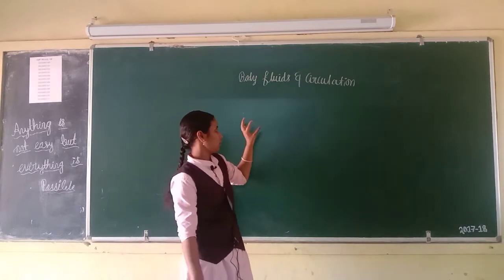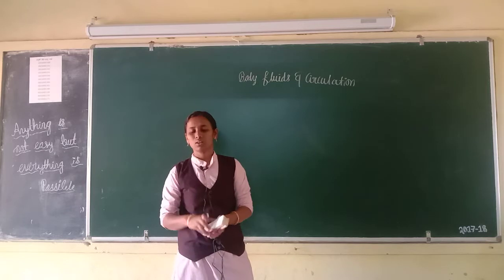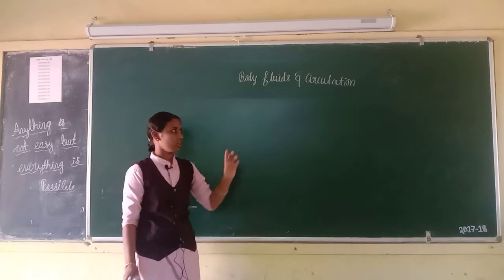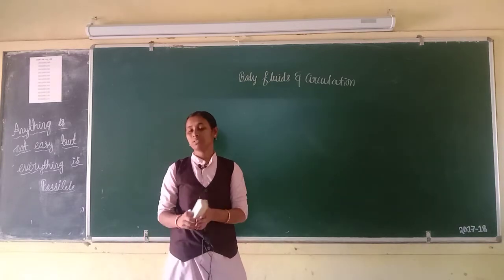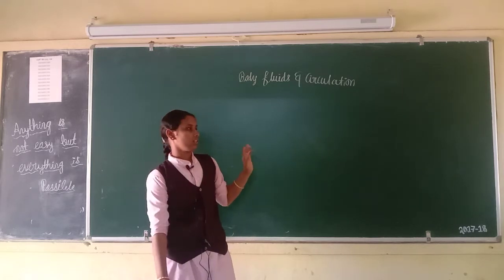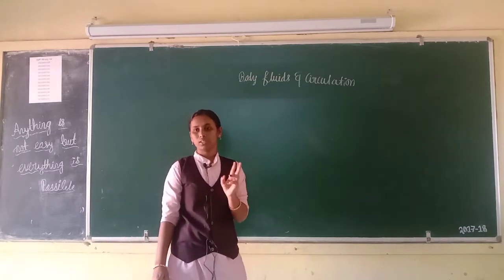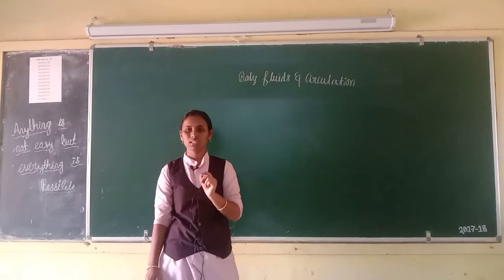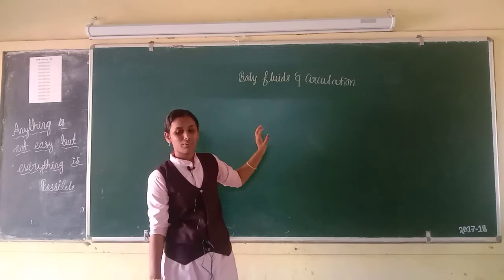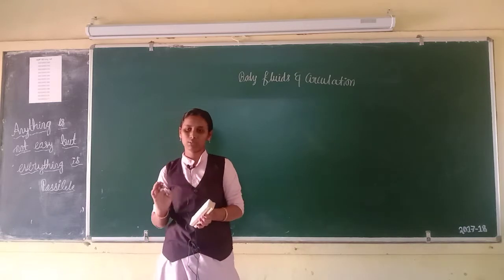Now, the closed circulatory system is present in fishes, amphibians, reptiles, birds and mammals. First, fishes have a two-chambered heart with an atrium and a ventricle. Then amphibians have a three-chambered heart with two atria and a ventricle. Next, reptiles also have a three-chambered heart with two atria and a ventricle, but one is an exception. What is that exception? Crocodile. Crocodile has a four-chambered heart. Next, birds and mammals have a four-chambered heart.